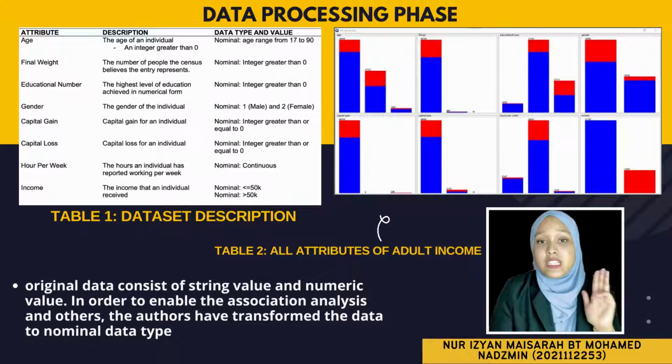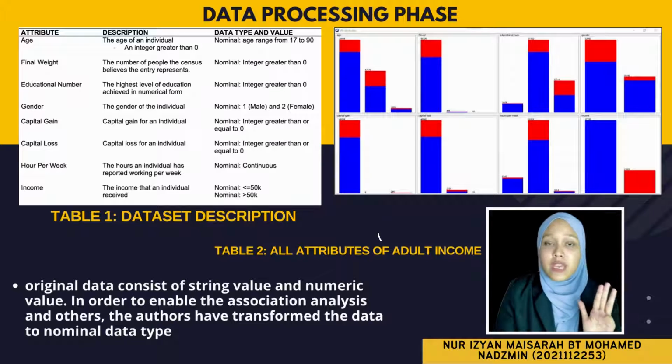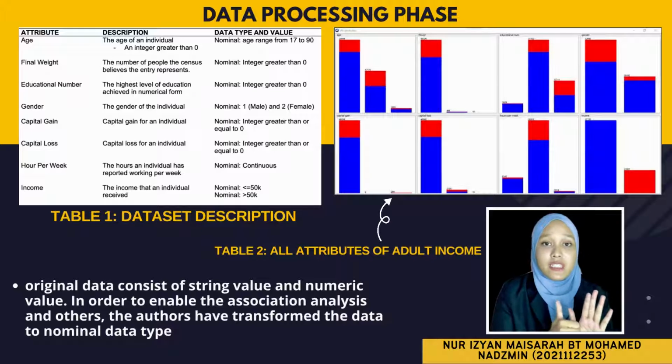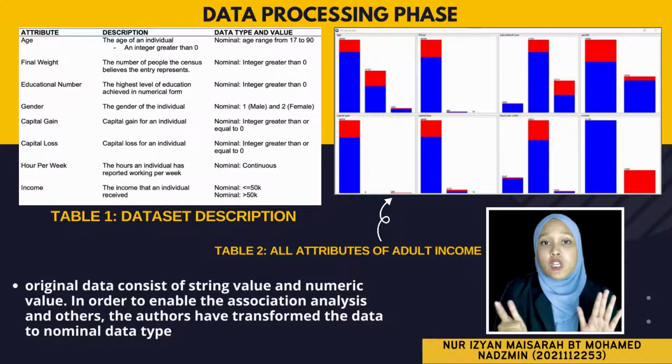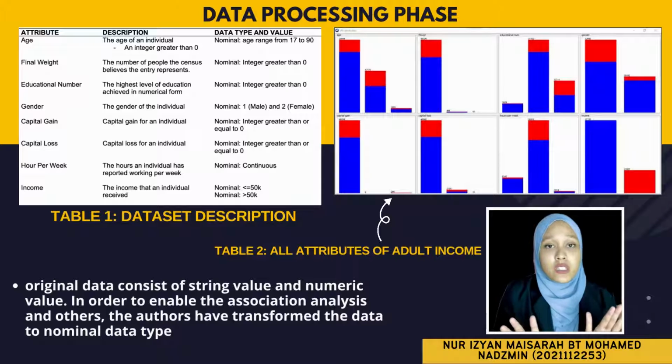Then is gender. Gender has 2 values, which are male and female. For capital gain and capital loss, both nominal are integer greater than or equal to 0. Hours per week, nominal is continuous. And lastly is income, whose nominal is less than 50,000 or more than 50,000.